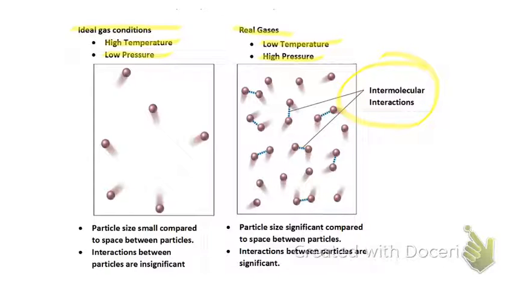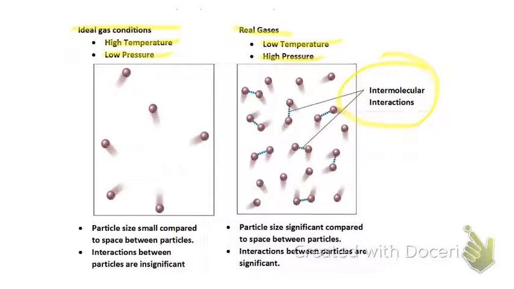Now think about this for a minute. When you have high temperatures, you have gases that are moving at extremely high, fast speeds. Because of those high speeds, there's not going to be much attractive force. Whereas at lower temperatures, the molecules don't move as fast, so the intermolecular forces are actually going to be there. And they're going to be strong enough to hold gas molecules somewhat in a space so that they can't move as freely about.